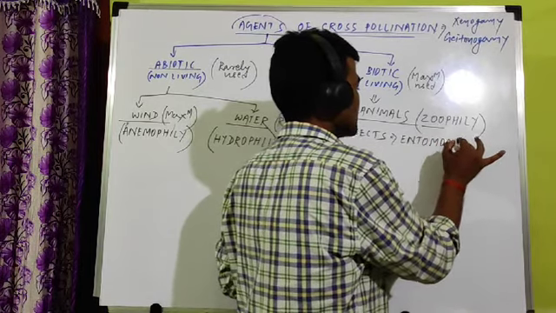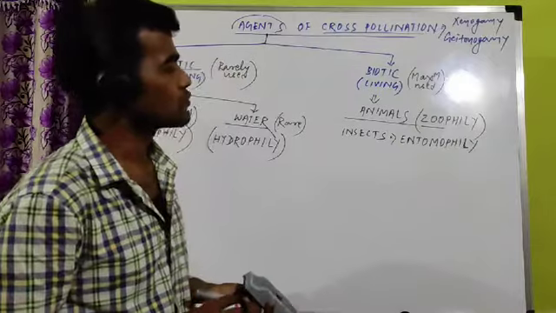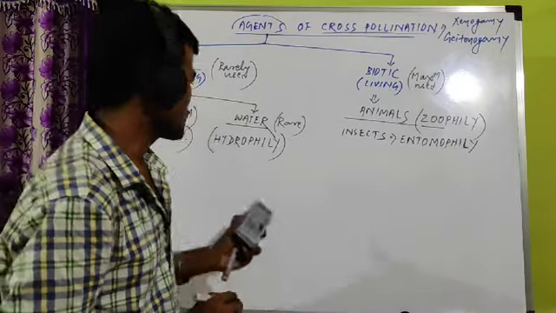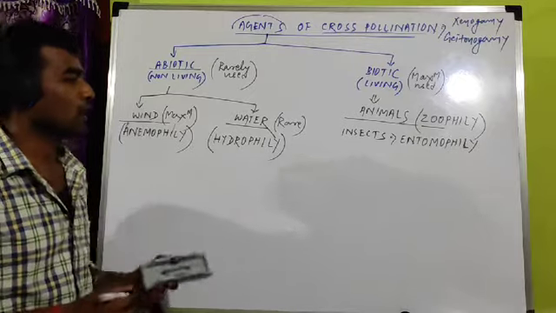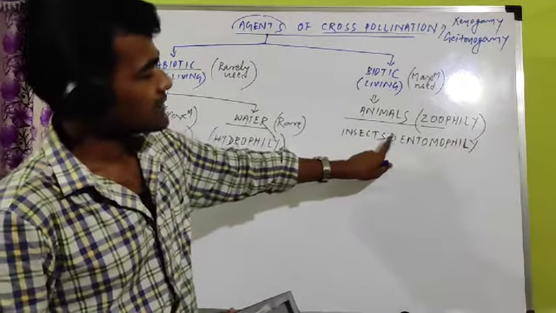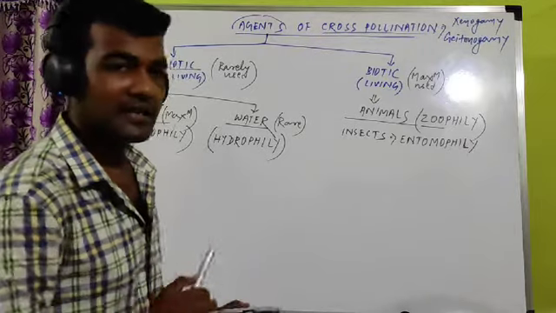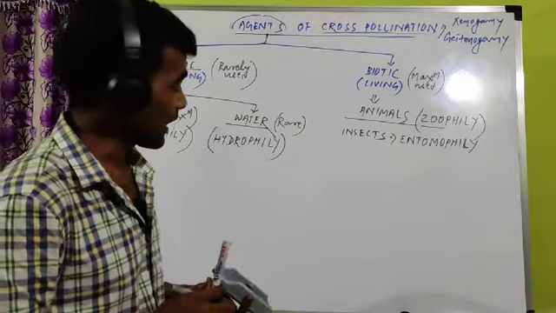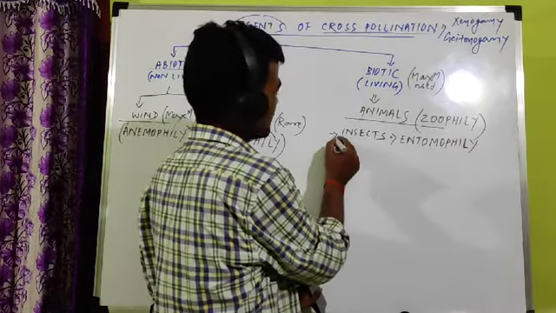Entomophily. These are 1 mark questions. Very important, you have to remember. Sometimes a direct question comes, what is entomophily? Just like anemophily is pollination by wind, hydrophily is pollination by water, the pollination by insects is called entomophily. Not only insects are involved. 80% is carried out by insects, but there are some other agents. One by one we will discuss.